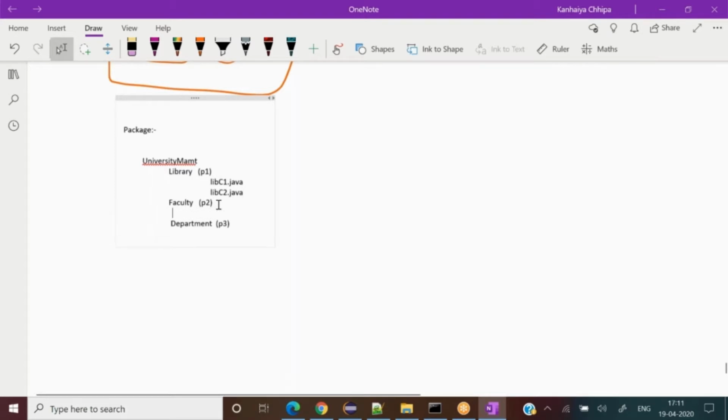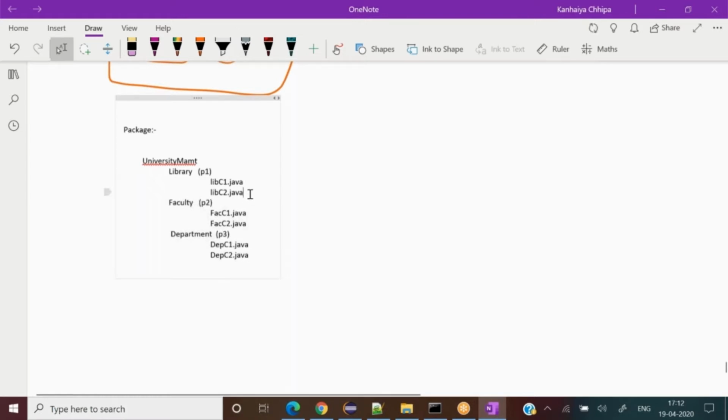For the faculty, fac c1.java and fac c2.java. So as you said, putting similar nature or similar category things at one place is the best way to create a package. And over here, dep c1.java. But there is one more reason behind that also. I'm coming to that now. And dep c2.java.